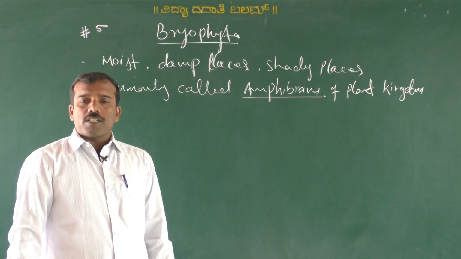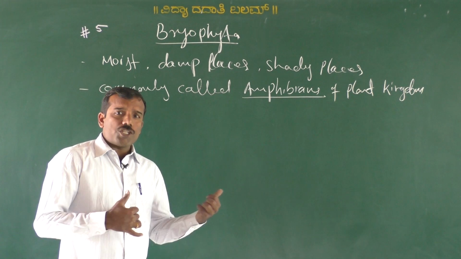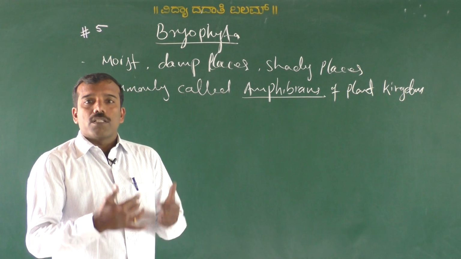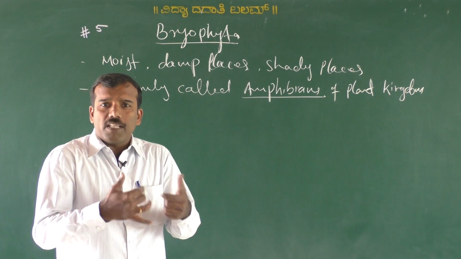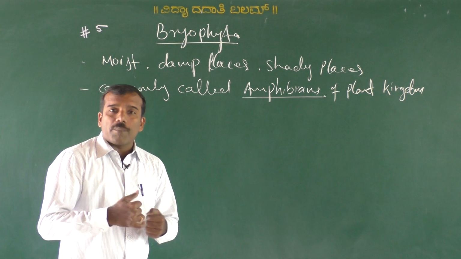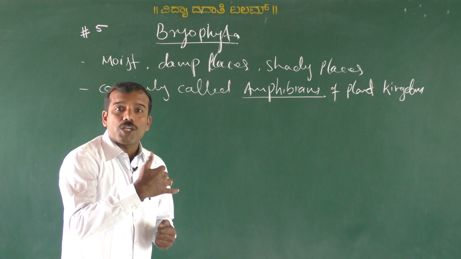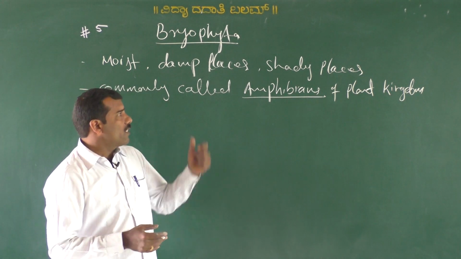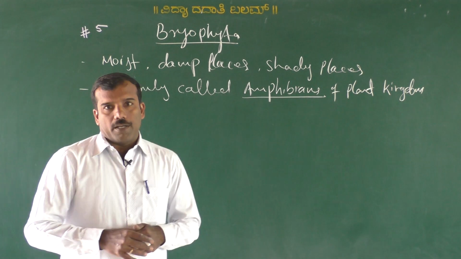Why are they called amphibians of plant kingdom? Because they are terrestrial, but they compulsorily require aquatic media for sexual reproduction. Hence they are called amphibians of plant kingdom.